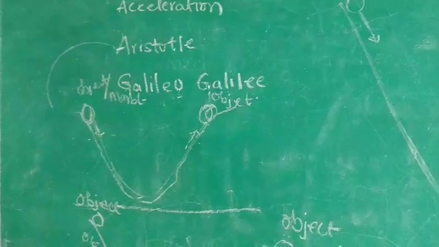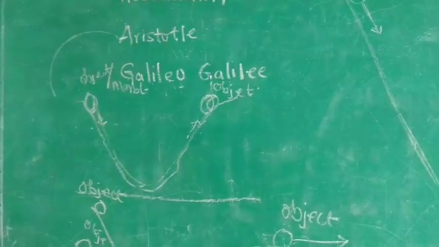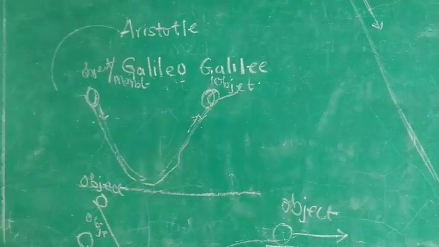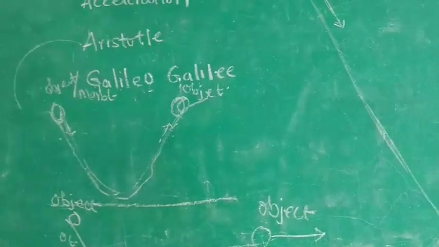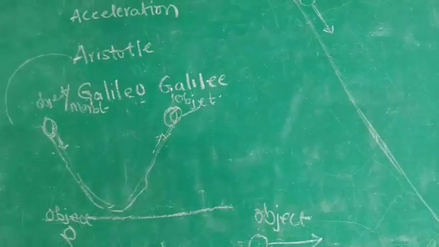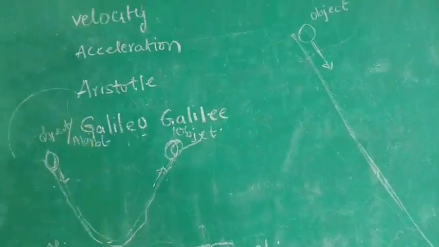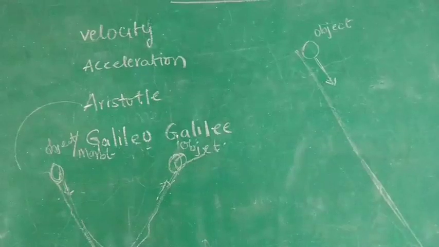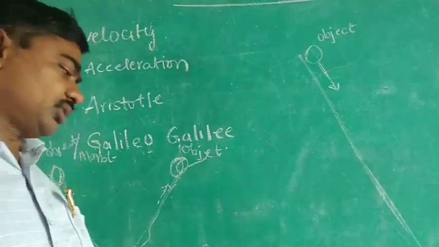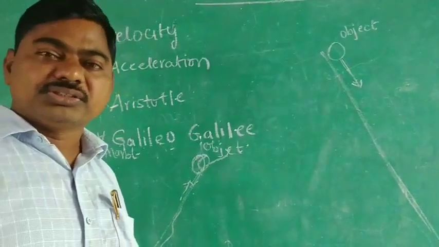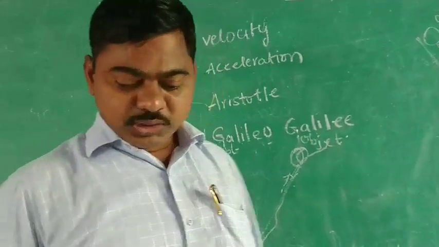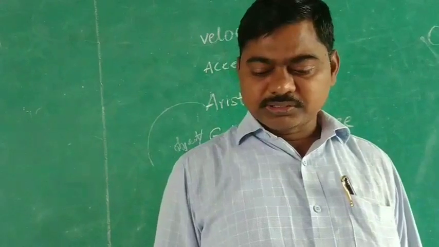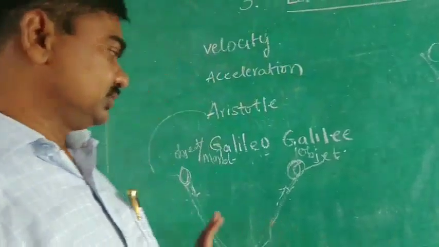From this we are speaking about the three fundamental laws which explain the connection between force and change of motion. The three laws are popularly known. From this we have concluded that Newton's laws came into existence. The first, second and third laws came into existence. About Newton's laws, we are going to discuss in this.